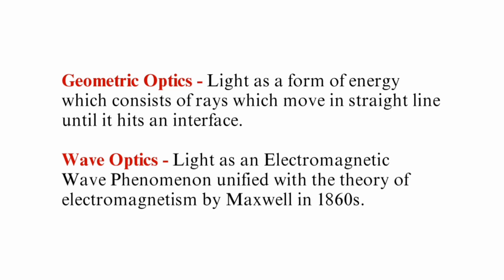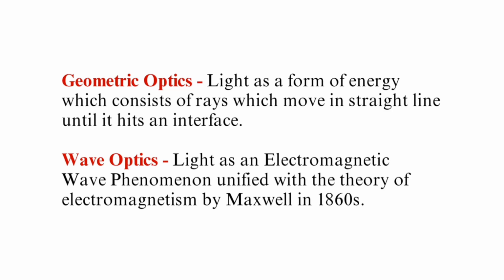In geometric optics, light is defined as a form of energy which consists of rays which move in a straight line until it hits an interface. So in geometric optics, light consists of rays which move in a straight line until it hits an interface.